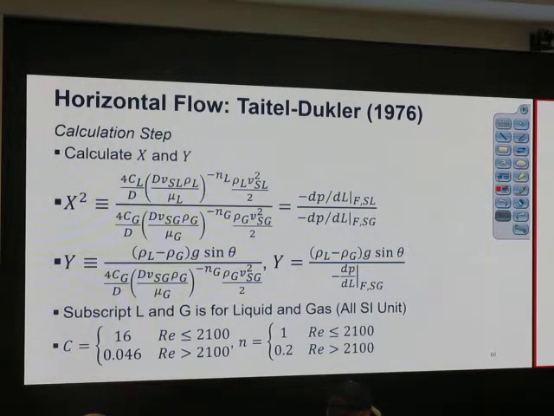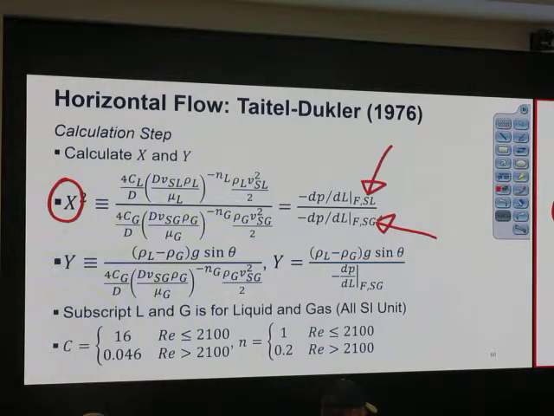X is called the Lockhart-Martinelli parameter. The spelling is given later. It is the ratio between the frictional pressure loss based on superficial liquid velocity and based on superficial gas velocity. So it's a ratio of frictional pressure loss. That's the physical meaning of it.